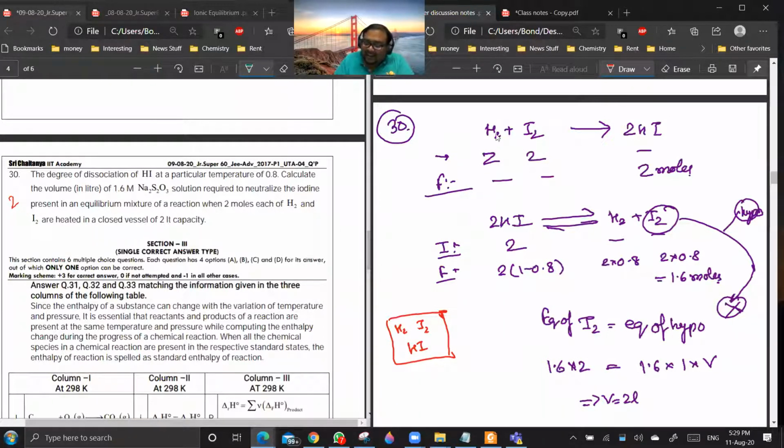So what we do is hypothetically finish this reaction and then analyze the reverse reaction for getting the equilibrium. Are you getting my point? So we do this hypothetical complete reaction. 2 moles of H2 and 2 moles of I2 will give how many moles of HI? 2 moles of HI, if we assume that hypothetically this reaction goes to completion.